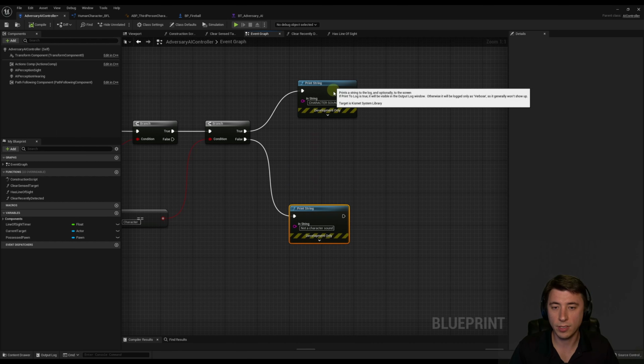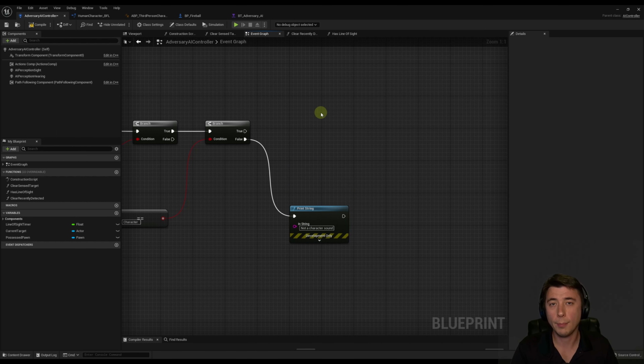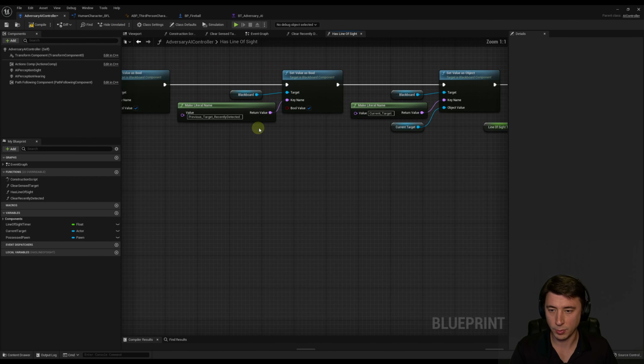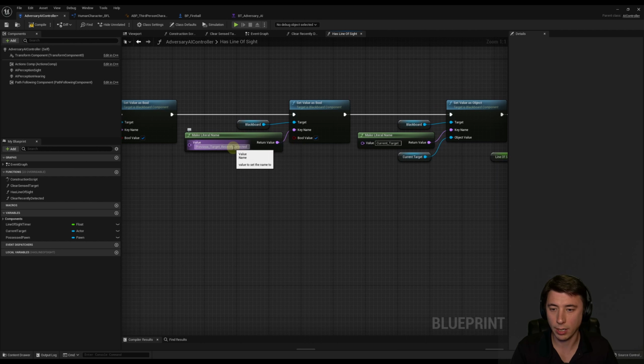So for now, I'm just going to move this down, move this over. And I'm going to start by copying what we set up last episode in the has line of sight function. And so what we did last episode is we set up a new Boolean variable for previous target recently detected.